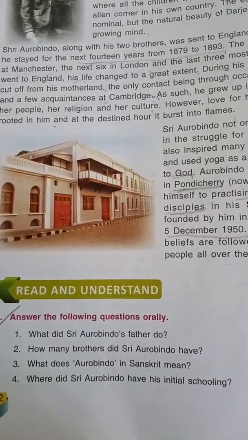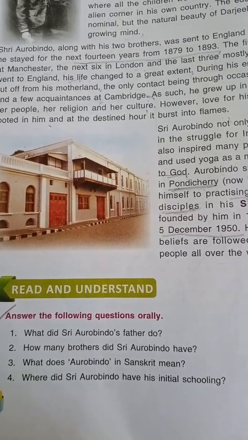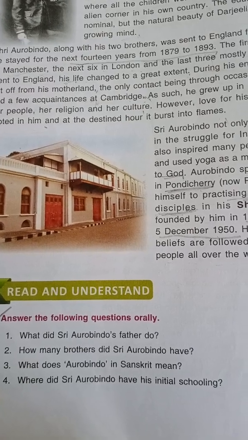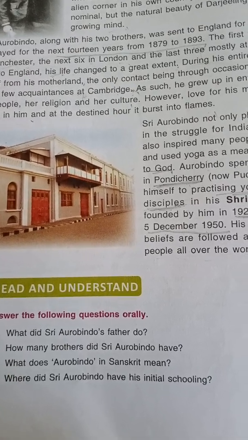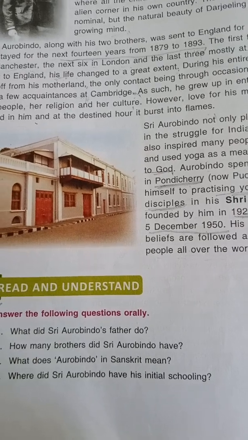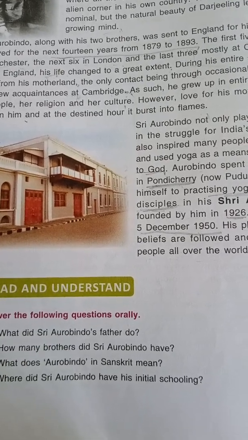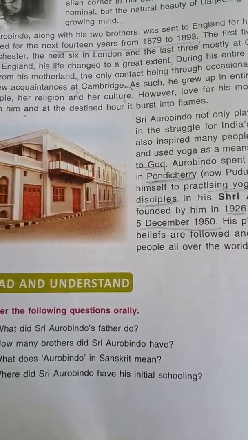Moving on to the second one. The second question is, how many brothers did Sri Aurobindo have? It's quite a simple one. I hope you all know. So the answer to this is, Sri Aurobindo had 2 brothers.